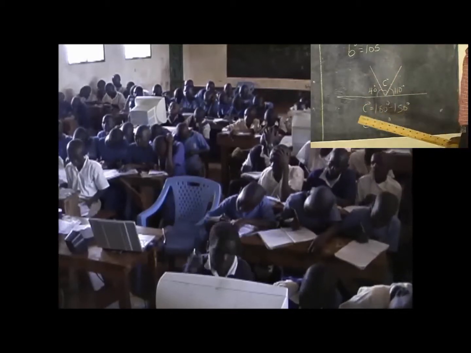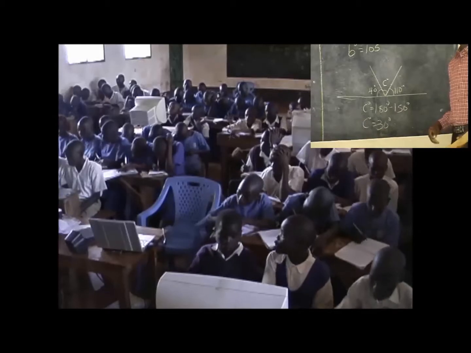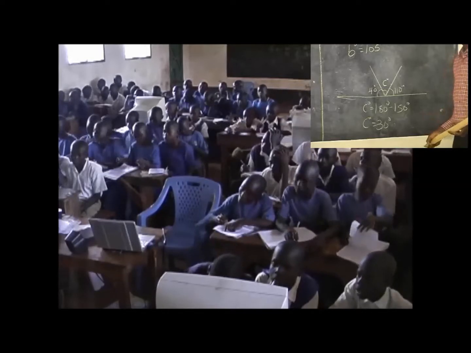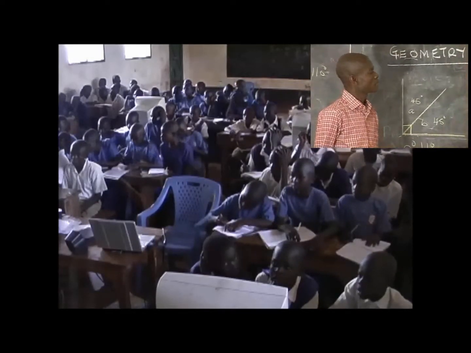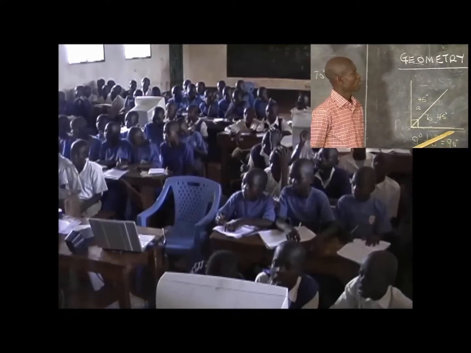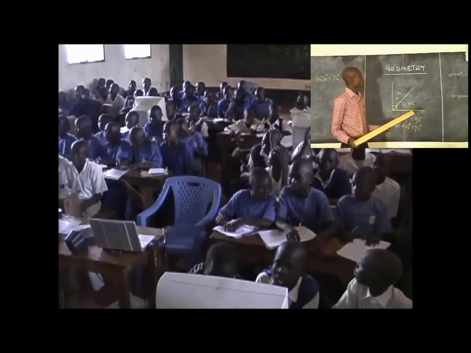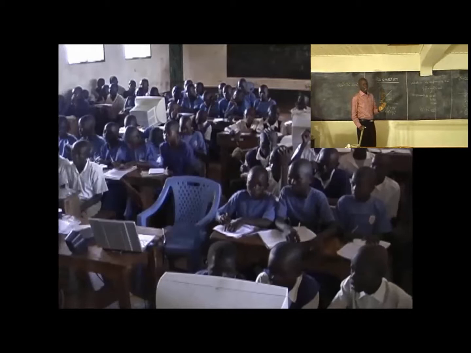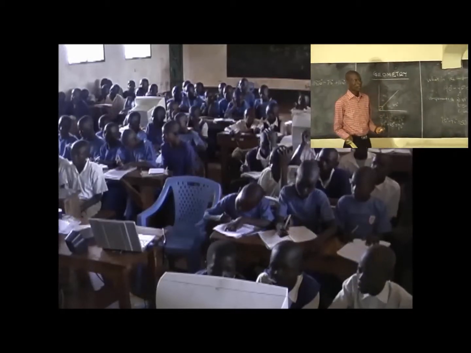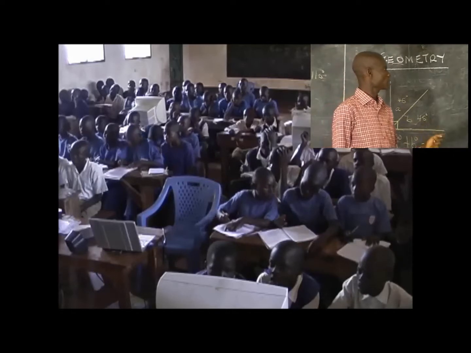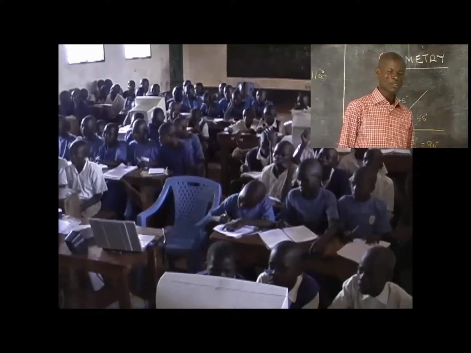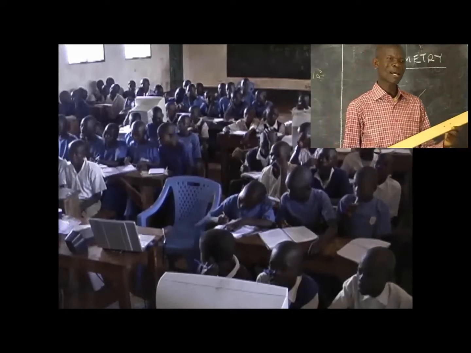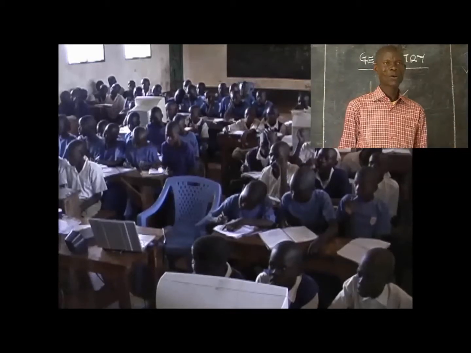Now, apart from this, you can also be given an angle and asked for the supplement of that angle. This marks the end of our lesson. But what I want you to have in mind is that complementary angles are angles that add up to 90 degrees. When you talk about supplementary angles, please have this in mind: supplementary angles are angles that add up to 180 degrees, and they are angles which are only formed on a straight line.